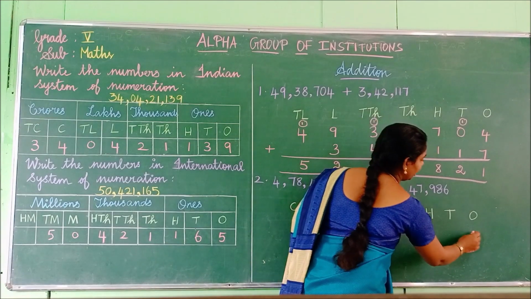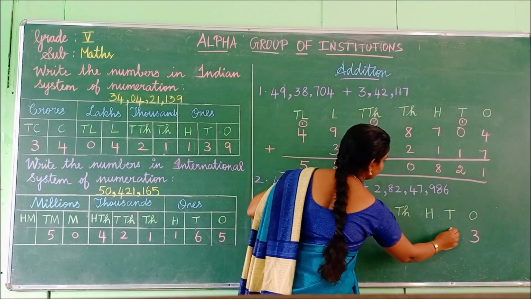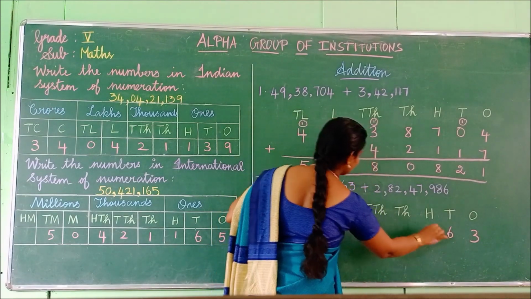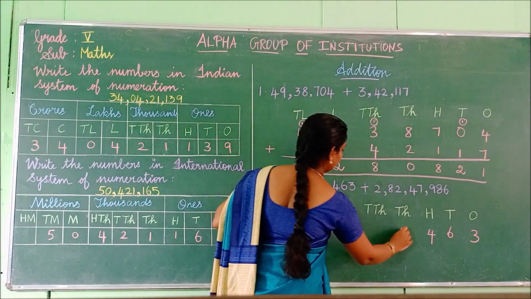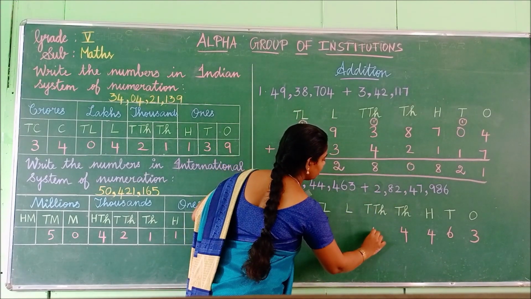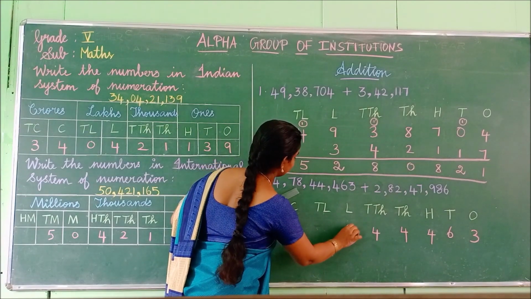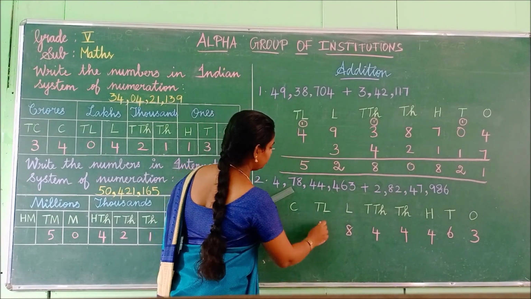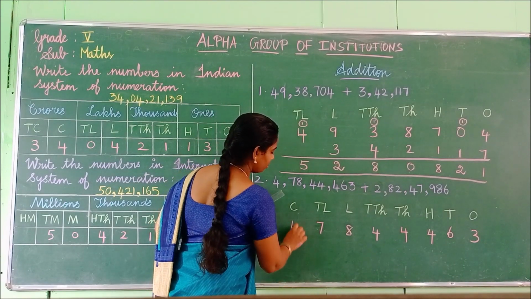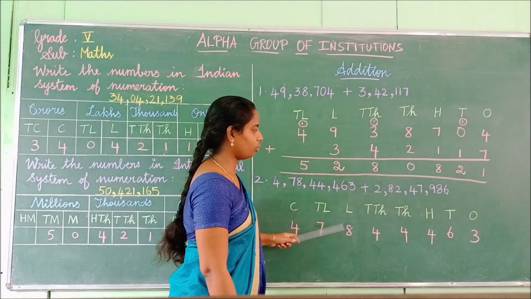Okay, what is the place value? 3 to the ones, 6 to the tens, 4 to the 100 place, and 4 to the thousands place, 4 to the 10,000, and 8 to the lakh place, 7 to the 10 lakh and 4 to the crores place. Okay, we have placed these numbers here, isn't it?